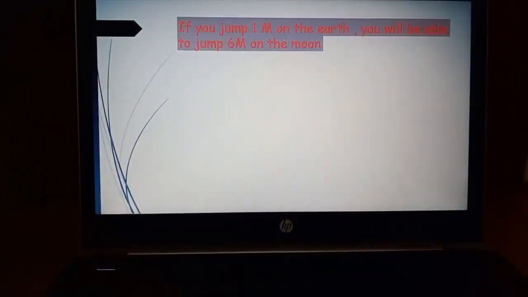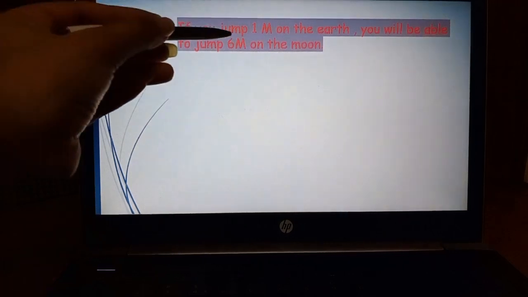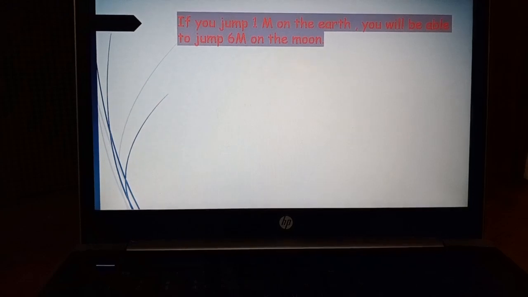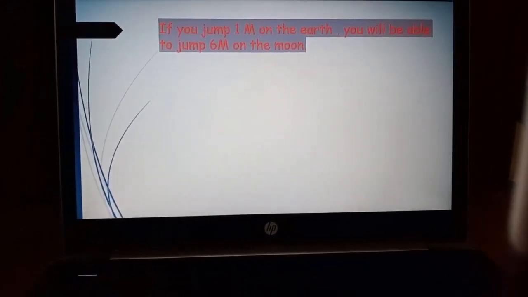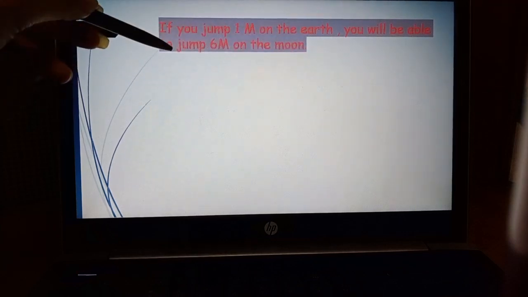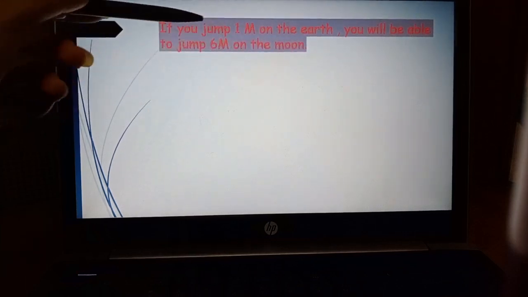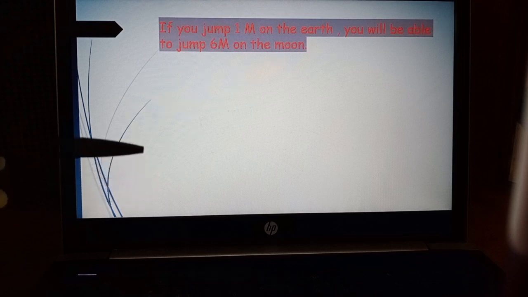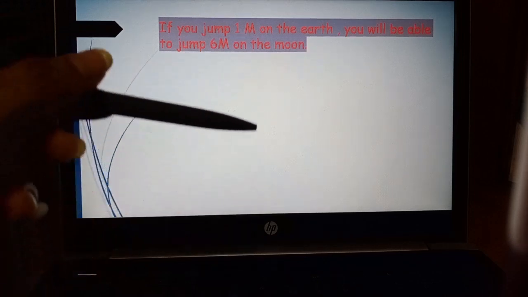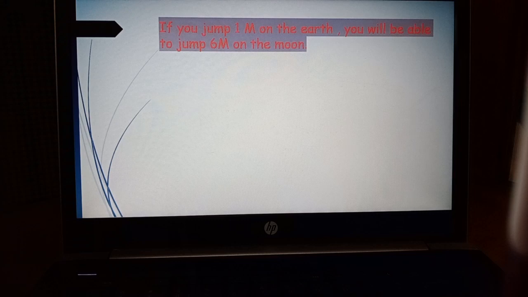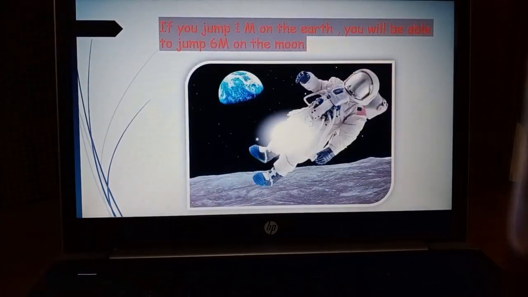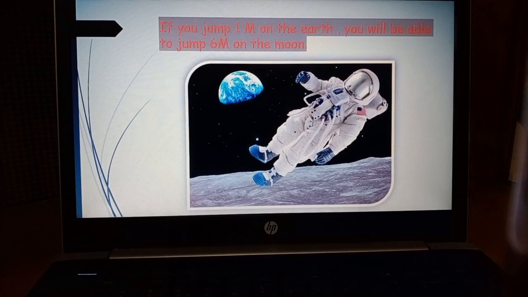Okay students, now let's move to our next topic, no, it is the same topic. If you jump on the earth, and suppose the length of your jump is 1 meter, then if you jump on the moon, it will be 6 meters. Yes, earth's 1 meter and moon's 6 meters.